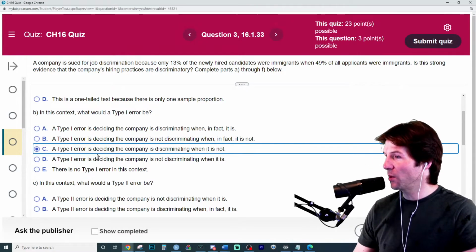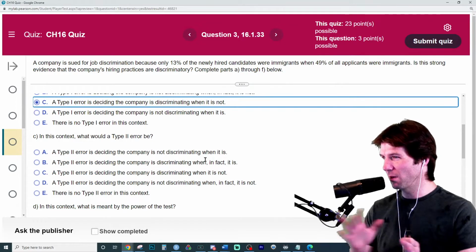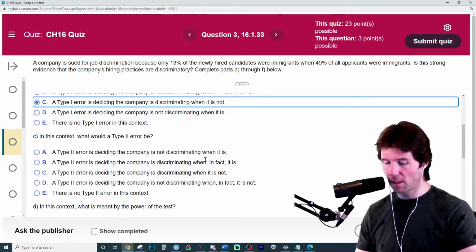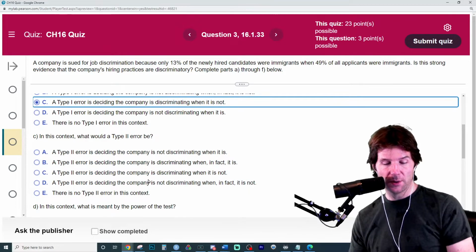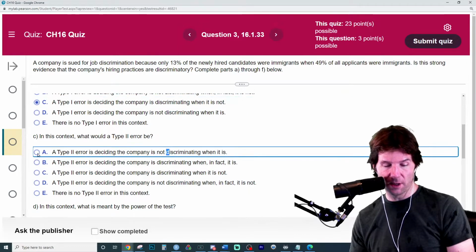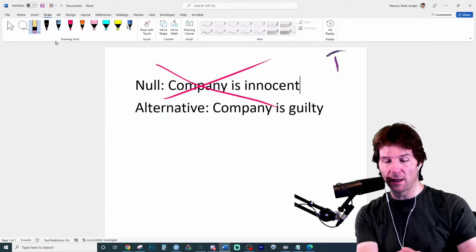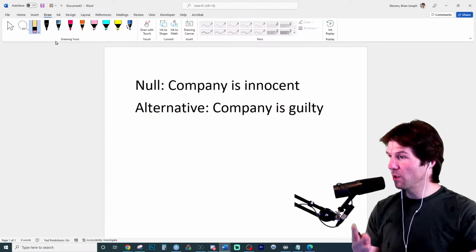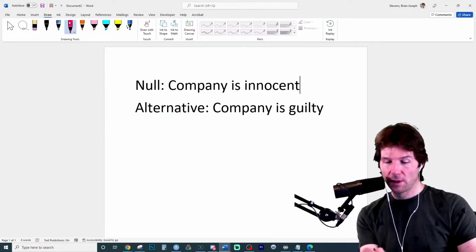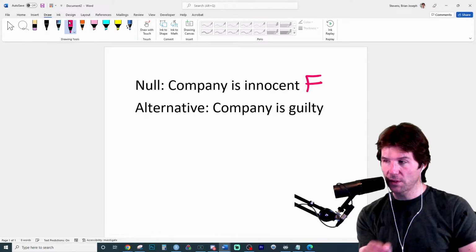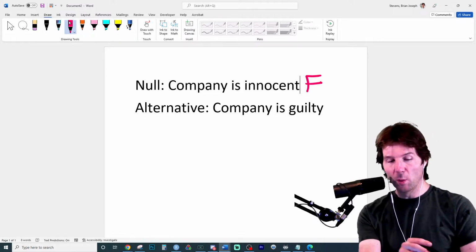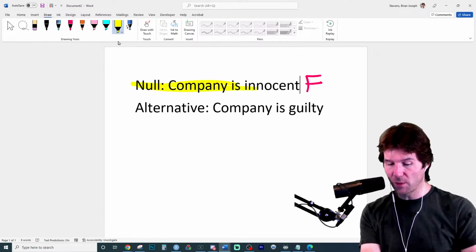Now it's easy to do the type 2 error right here because it's just going to be the opposite of it. It's going to be the company gets away with discrimination. So it's deciding the company is not discriminating when it actually is. We'll just talk about that briefly here to once again practice saying it. In a type 2 error, the null is false. So this is false. Like that is a false statement. But we are going to fail to reject it, which means we hang on to it.